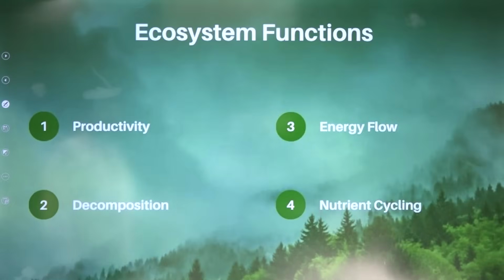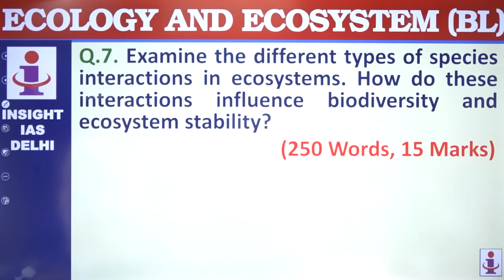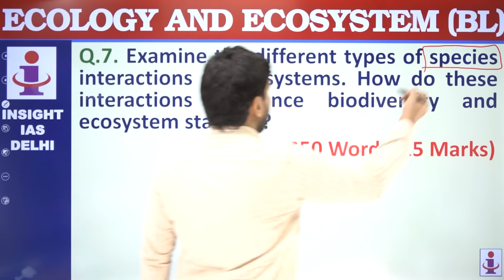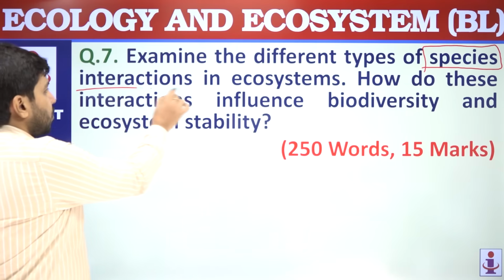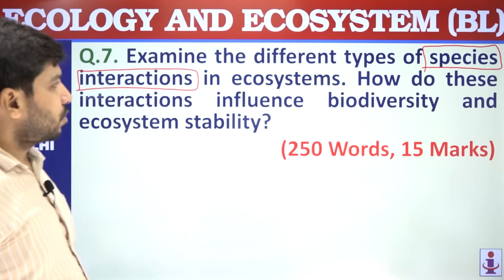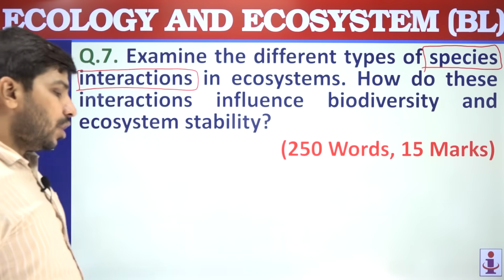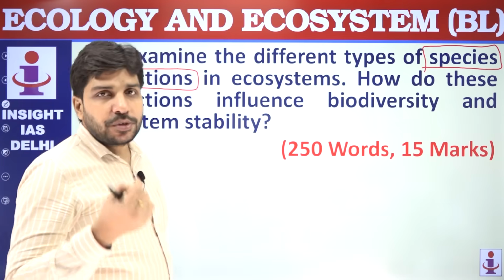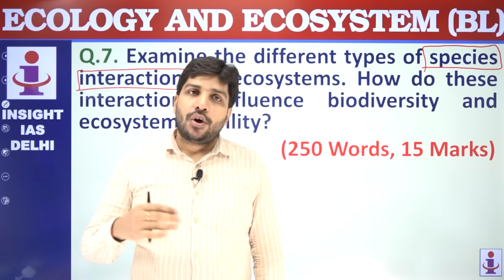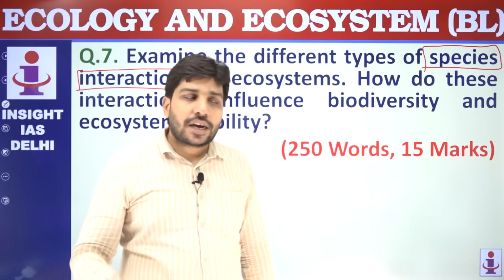Moving to the next question. So the seventh question was regarding examine the different types of species interactions. Species interaction is the key term over here. The question is asking you to examine different kinds of species interactions in ecosystems. So first, in the introduction itself, you can define species interactions, how different kinds of species are interacting, what are the different kinds of interactions.